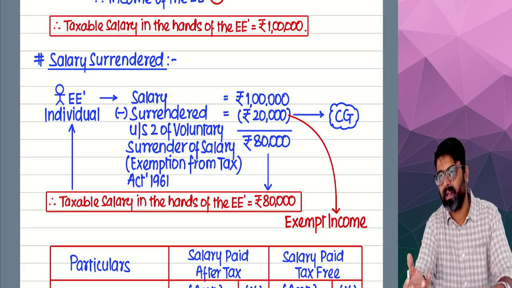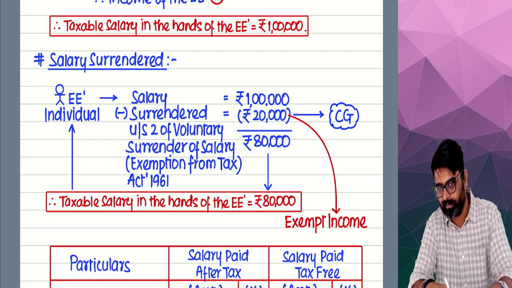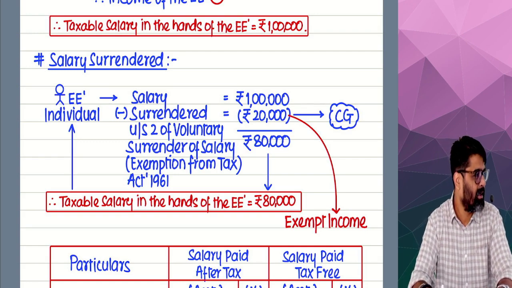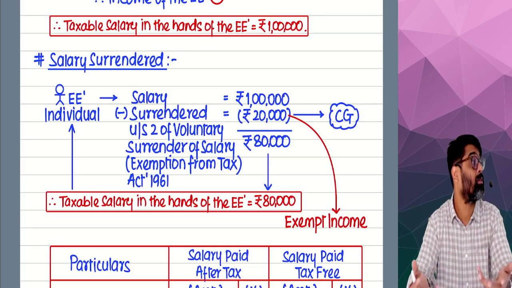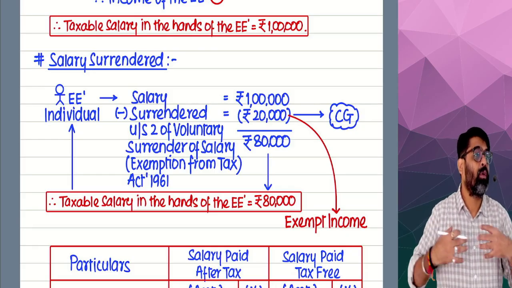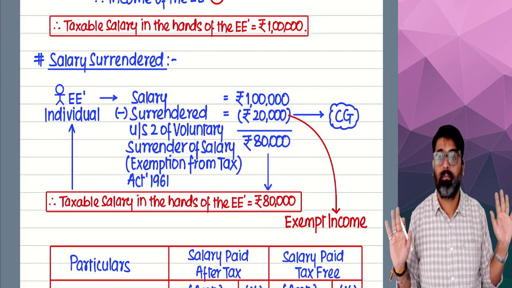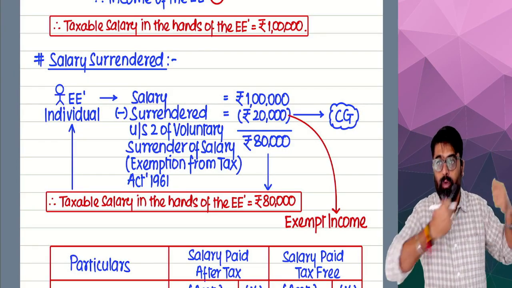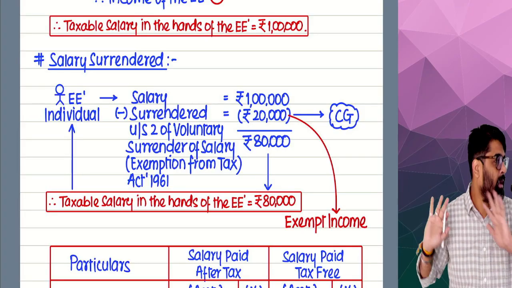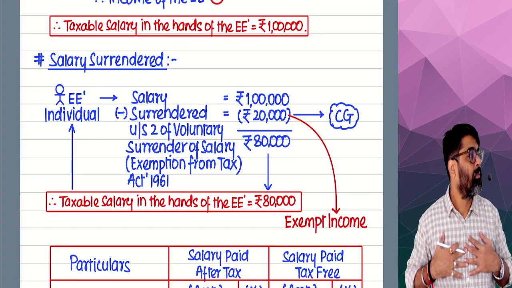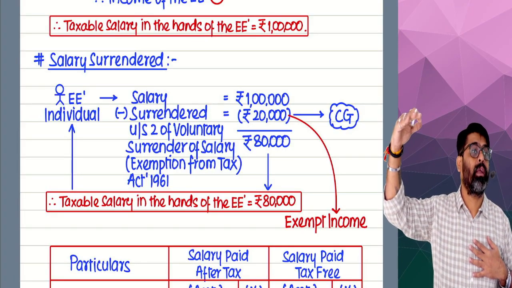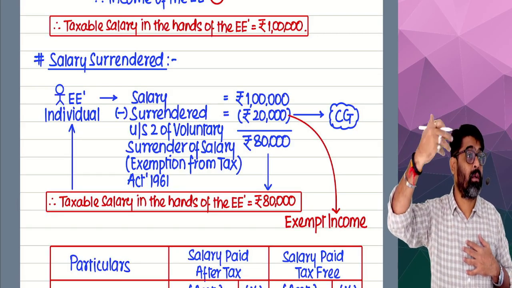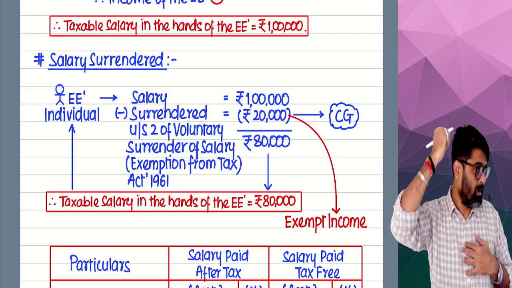So why would somebody surrender his salary? And that too to the government. Suppose I'm the only person, single, not married, no children, no wife, no family. But I am working at a very good position in some company. Managing director, CEO, possible or not? There are many people like this.